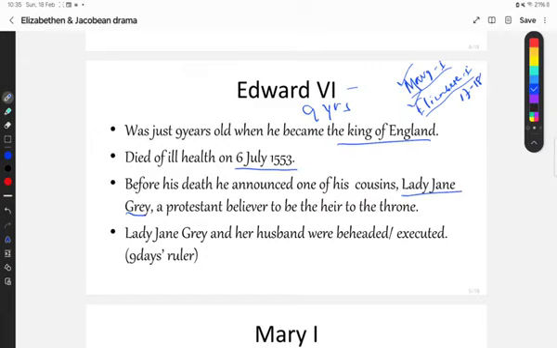There was a reason behind it. What was the reason? The reason was that Lady Jane was the eldest sister. So if Edward the Sixth is going to go for one of his own sisters, then he has to choose Mary the First, and Mary the First was a practitioner of Roman Catholicism. She used to practice Roman Catholicism.